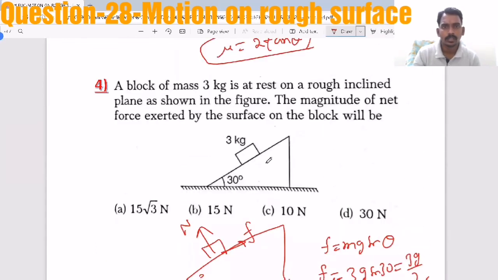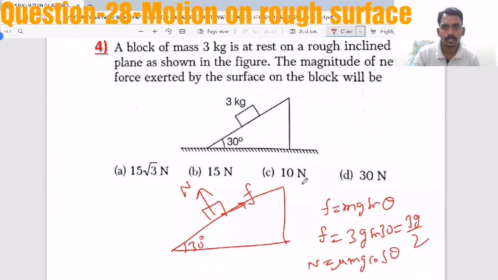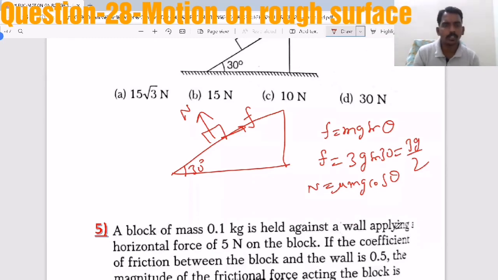Now it is at rest, so mg sin theta must be balanced by friction.